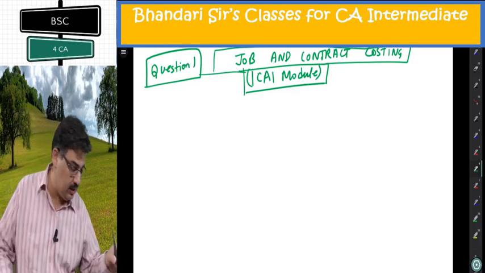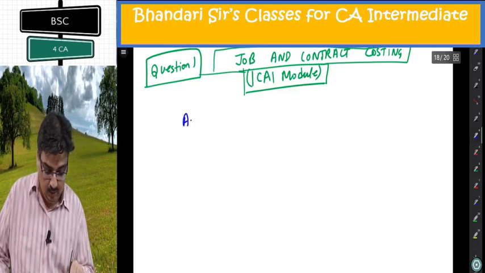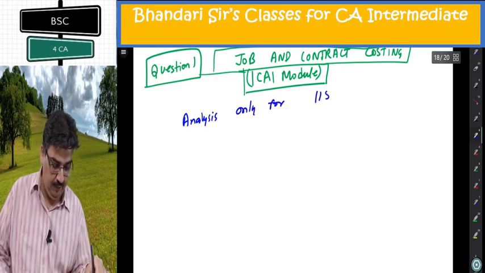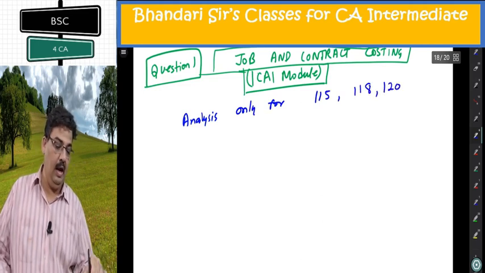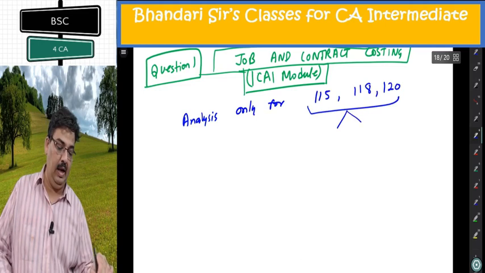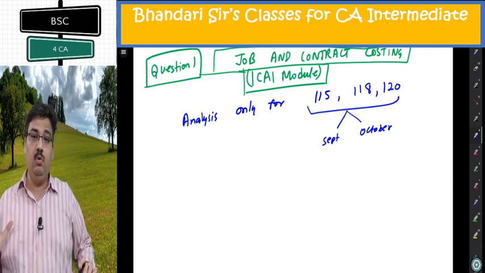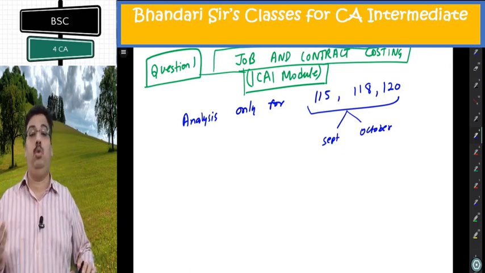So analysis needed only for 115, 118 and 120. And in all of them, I need to make analysis for September and October. For September, the figures are quite easily given. For October, you will have to work out.